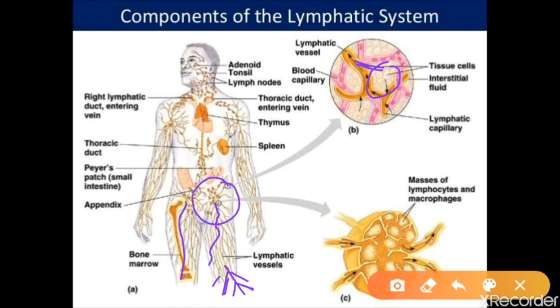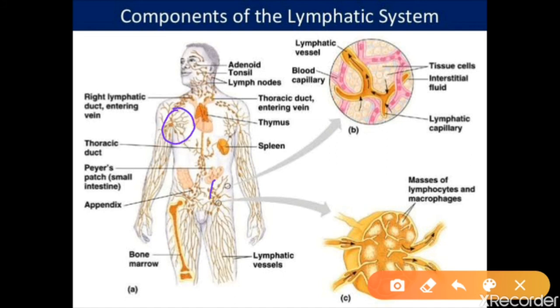The lymphatic node will collect in one position and give it all back to the heart. That means first lymphatic capillaries, second lymphatic vessels, third lymphatic node, and last it gives it to the heart.